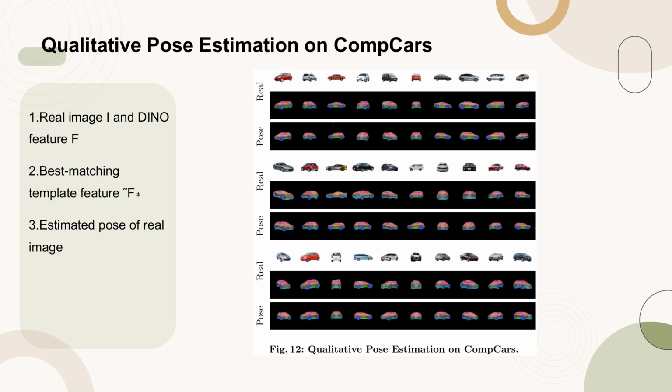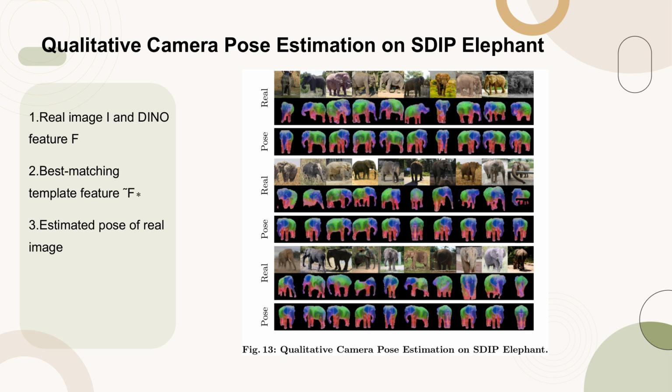Figure 13 presents the qualitative camera pose estimation results on the SDIP elephant dataset. The first row displays the real image I and its corresponding DINO feature F. The second row shows the best matching template feature, which indicates the estimated pose of the real image. This figure demonstrates the effectiveness of the method in accurately estimating camera poses, despite the dataset not having significant variations in scale and in-plane rotation.